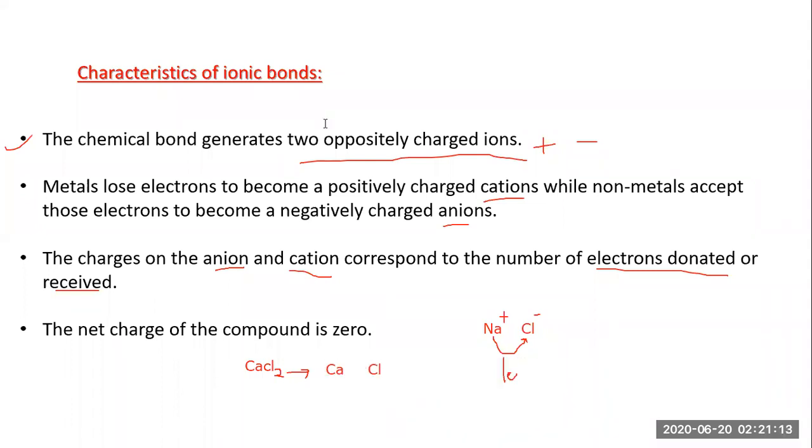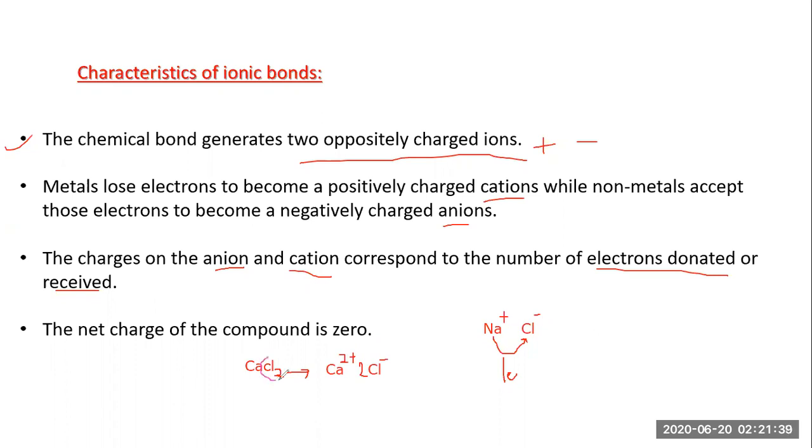Now let's talk about its valency. In case of calcium, it will possess a 2 plus charge, and this is 2 minus. Why is this so? Calcium has a 2 plus charge, chlorine only 1 charge.